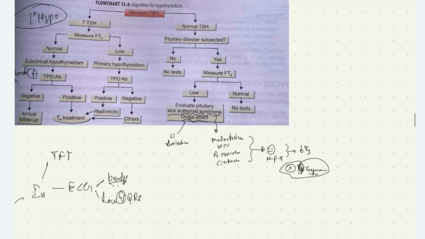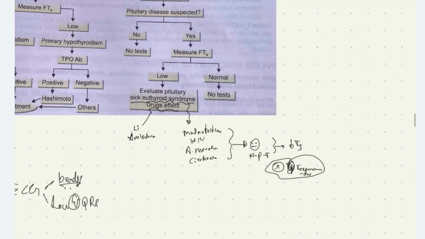Or the patient may have sick euthyroid syndrome. What is this sick euthyroid syndrome? Sick euthyroid syndrome is a syndrome where the patient has reduced T3 levels, with T4 being normal or increased.